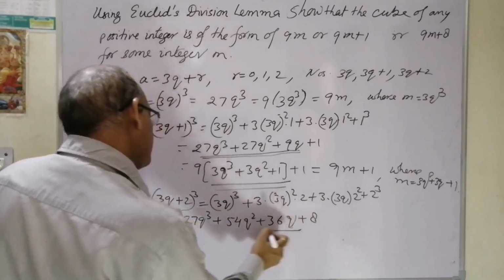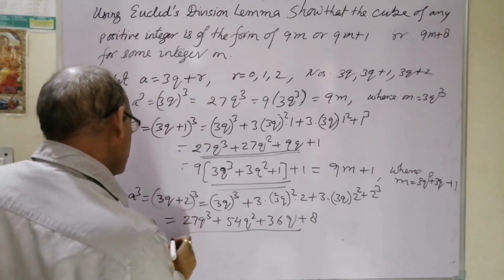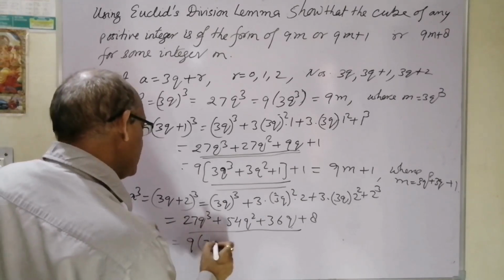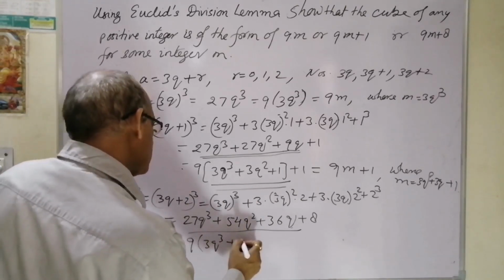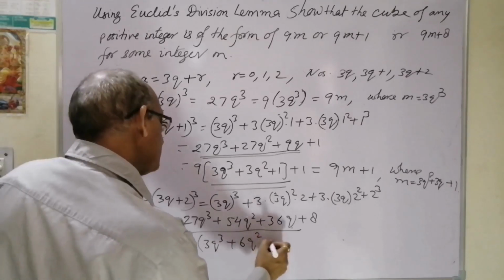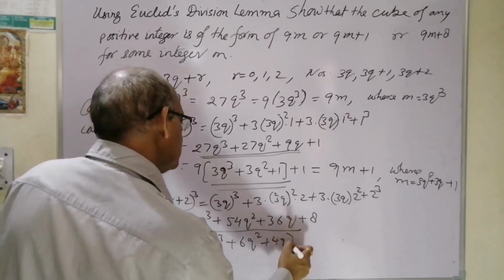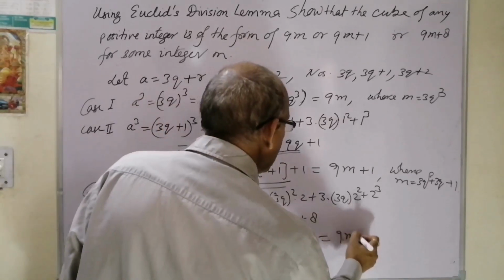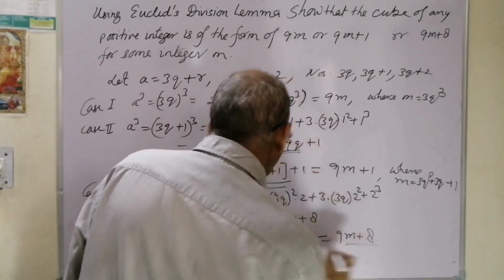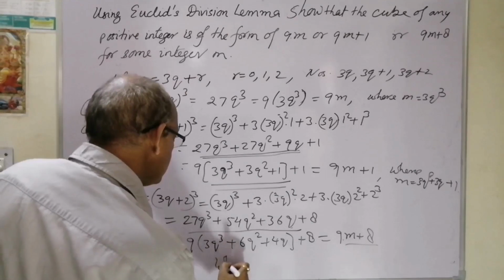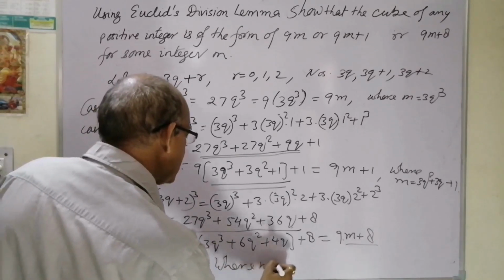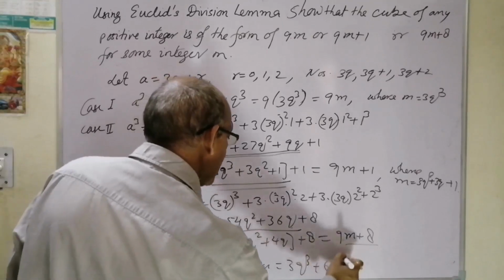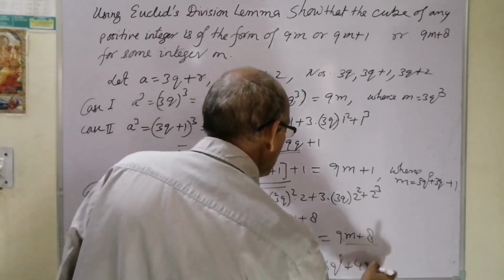So we can take 9 out as a factor from all these, then 3q cube plus 6q square plus 4q plus 8. That can be written again as 9m plus 8, where m is equal to 3q cube plus 6q squares plus 4q.